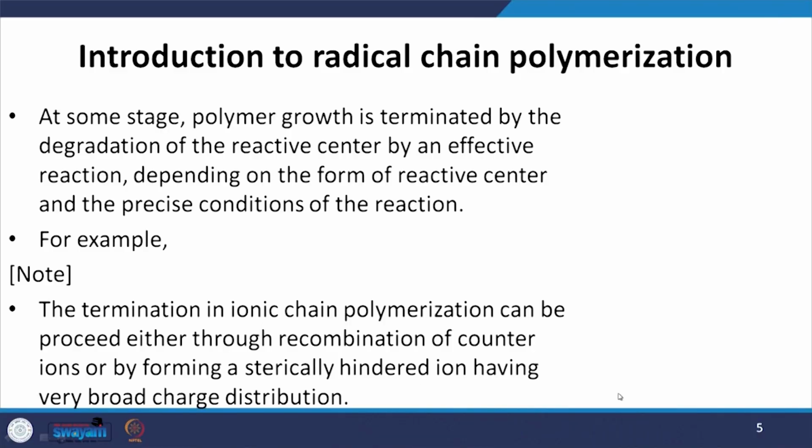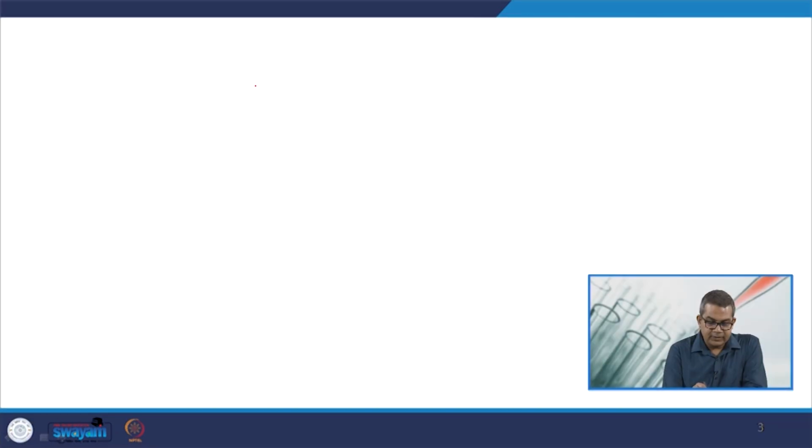Now at some stage polymer growth is terminated. If you recall, we discussed initiation, propagation and termination, and sometimes the chain growth may be terminated by the degradation of a reactive center by an effective reaction. It depends on the form of the reactive center and the precise conditions of the reaction. If we take the previous example, the chain can be terminated through another reactive center.